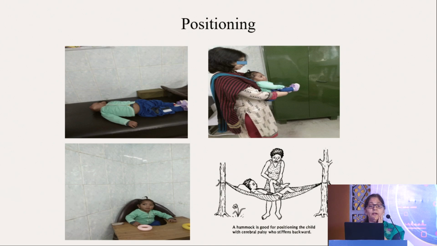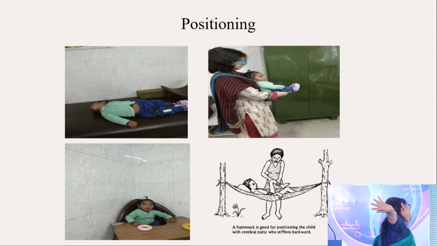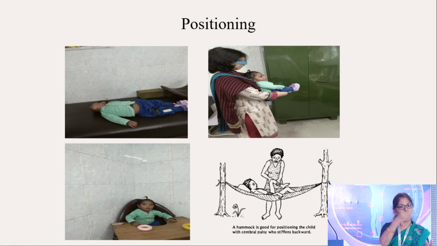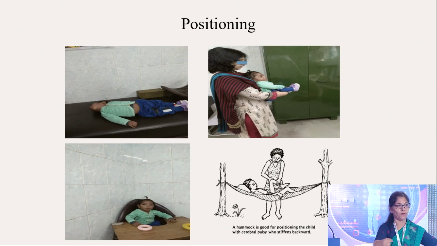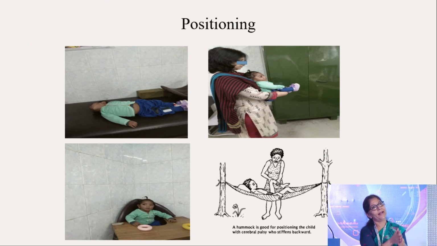Positioner. Now this is a very good example. You can see this child in opisthotonus positioning. Now the therapist has held the child and made the child sit on a corner chair. So there is midline symmetry. If you are talking to the child, and you are holding the child like that, the child will not see. So you have to hold the child properly, make eye contact, midline position, symmetry has to be there.